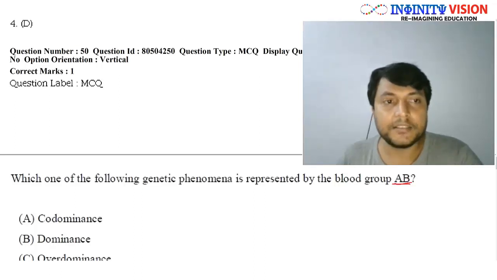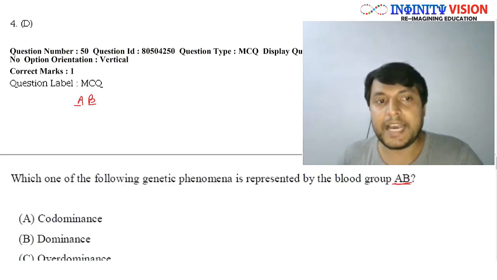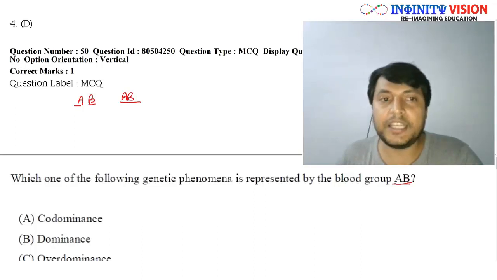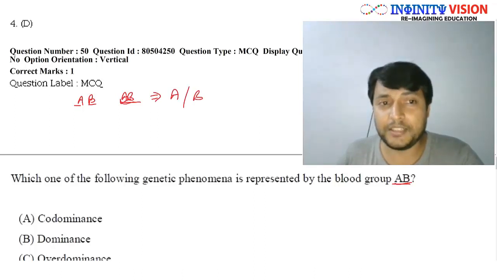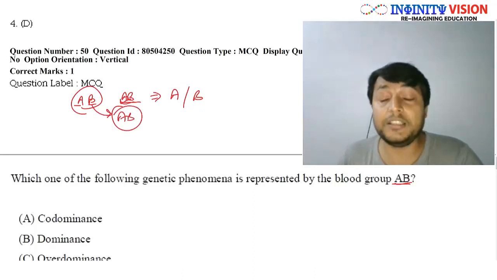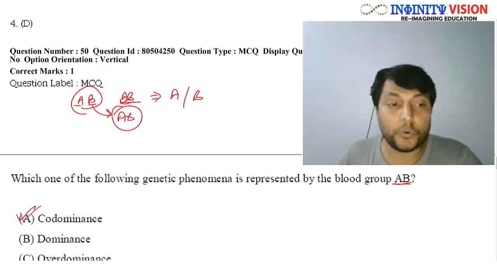person has 2 alleles for its blood group, that is A and B. Both alleles they have. As per the law of dominance, if A and B both are present, then any one should express itself only. So the person should either be A or B. But what we find in the human population is that the person is AB. That is, both the alleles express themselves, right? Now, this type of inheritance, this genetic phenomenon, is known as co-dominance.